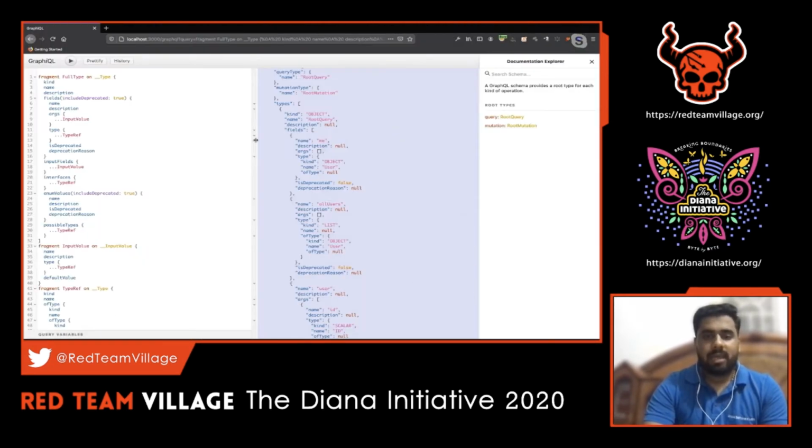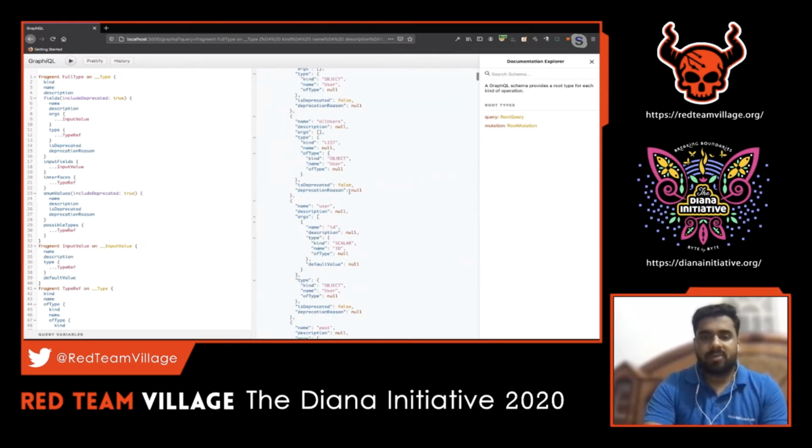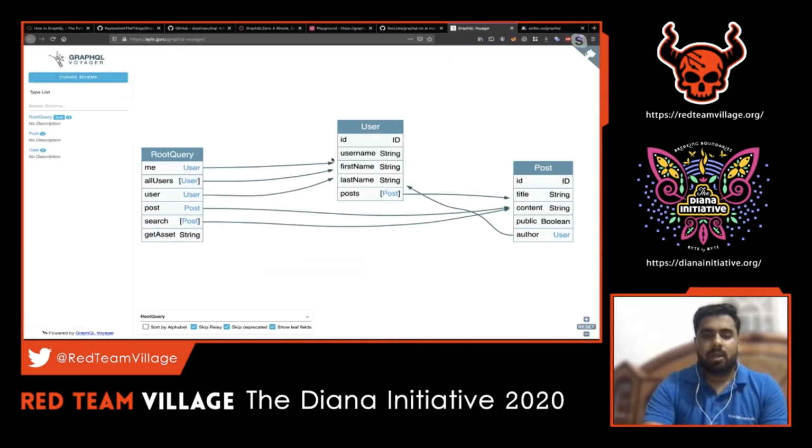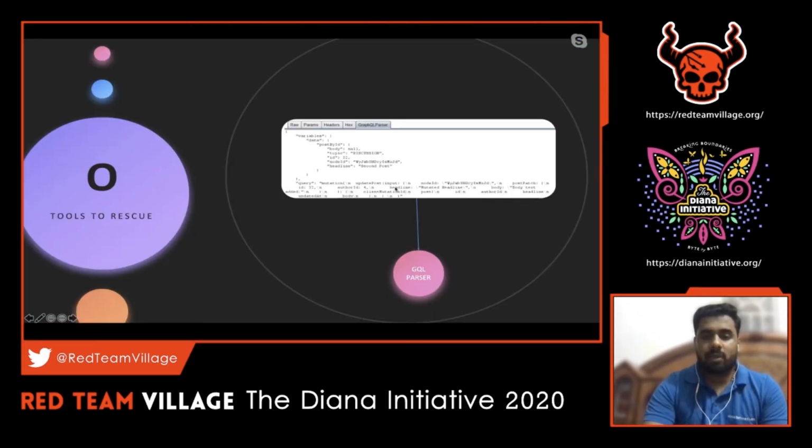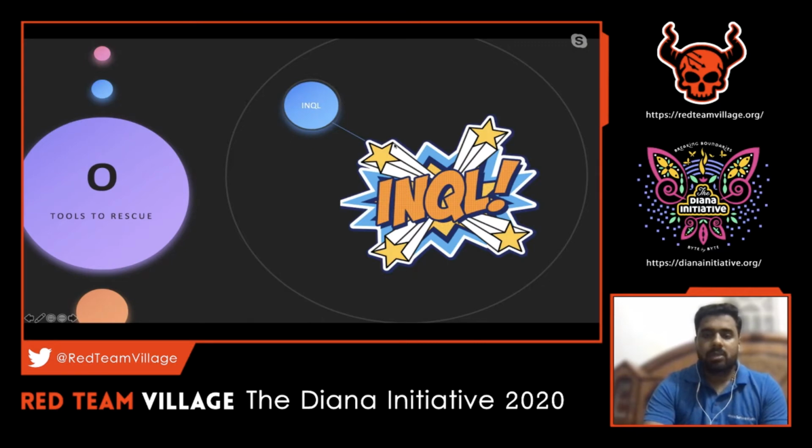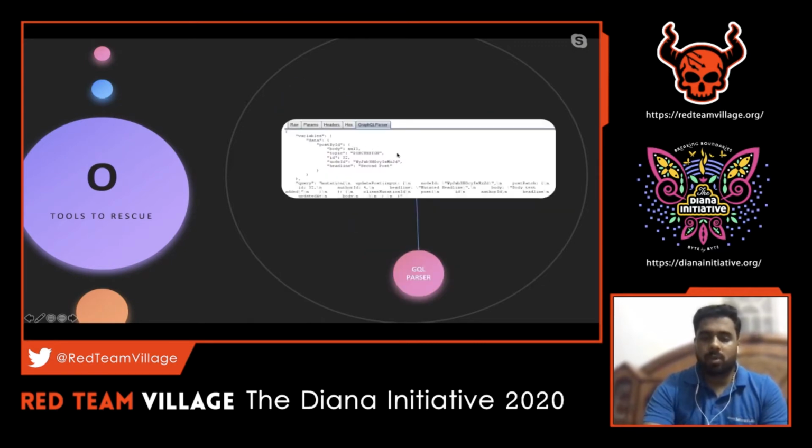So right now we have the introspection output. We have seen what the business logic looks like, and now that we know these are the queries and there are certain mutations to it, let's move on to the next tools. The same thing can be achieved with various tools. One among them is the GraphQL parser, and then InQL. GraphQL parser we'll touch upon, and then we'll move on to the InQL one.